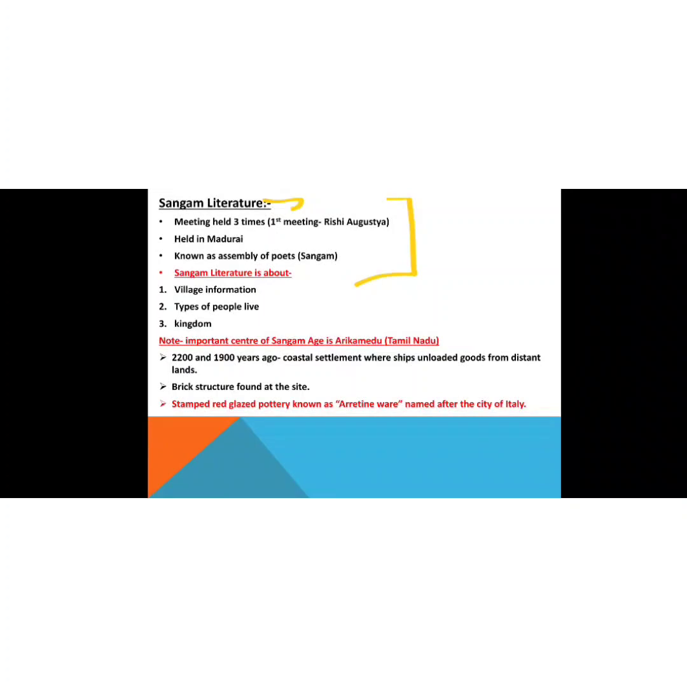Meetings of the Sangam were held three times. The first meeting was by Rishi Agastya, held in Madurai, known as the assembly of poets, that is, the Sangam. Sangam literature is about village information, the types of people who lived there, and the kingdom. It is a source which tells about the life and livelihood of villages, the types of people who lived in the villages, and the kingdom at that time.